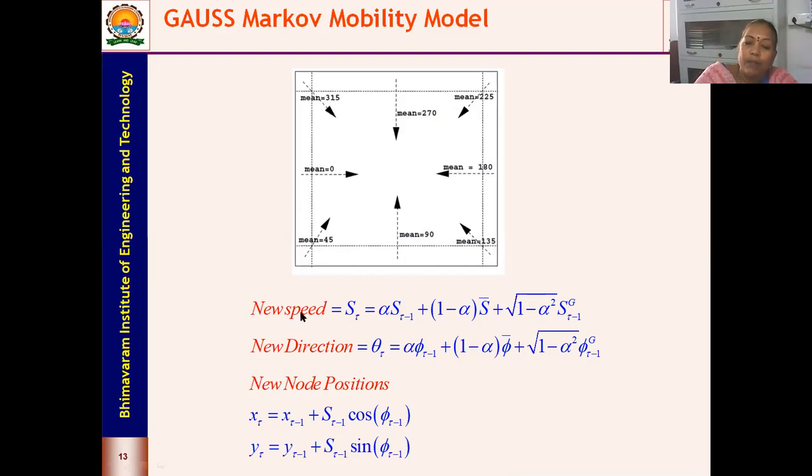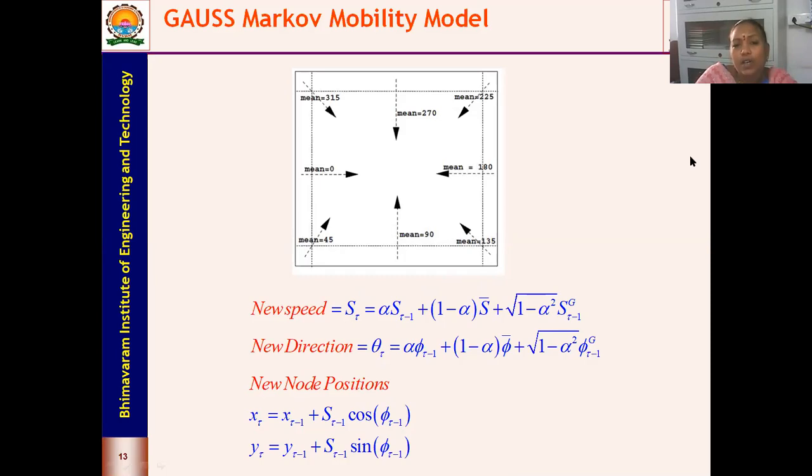Once we are able to get S tau and theta tau, the new speed and new direction, we can go in for finding out the new node positions. These are the mathematical equations which can help you to develop your Gauss-Markov mobility model.